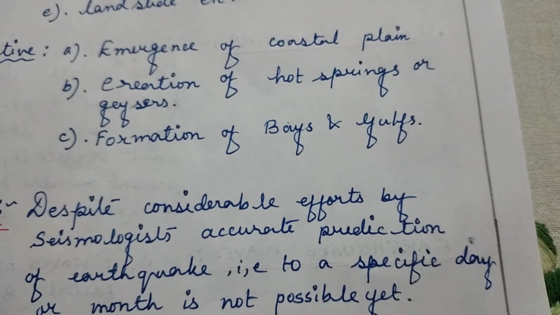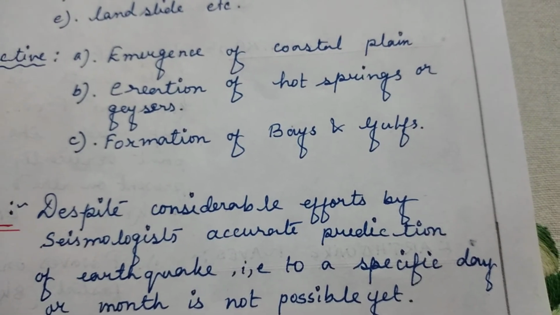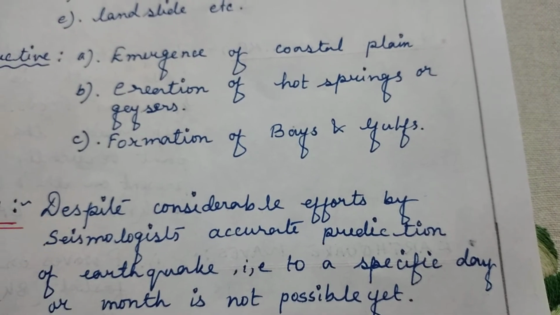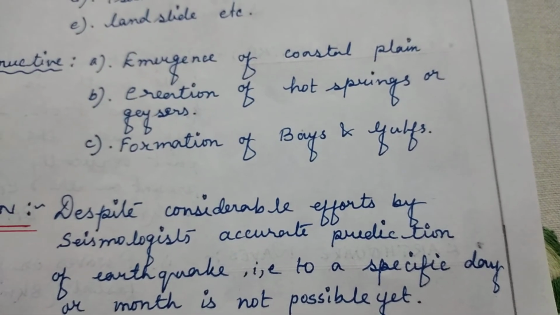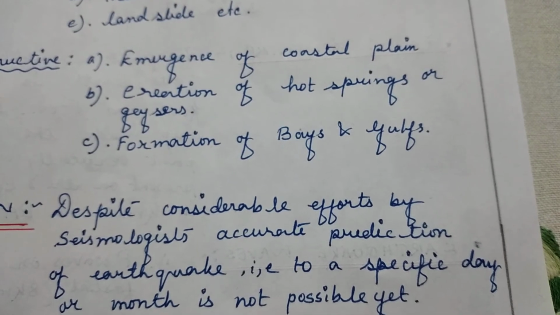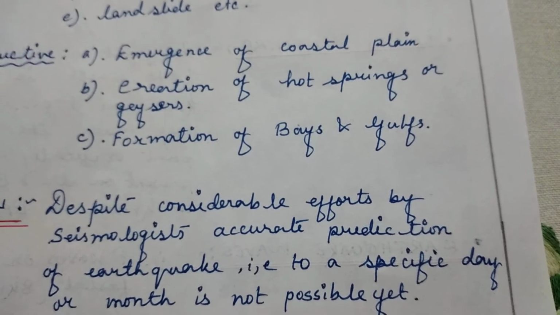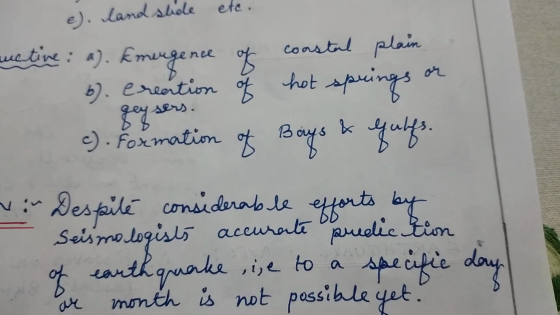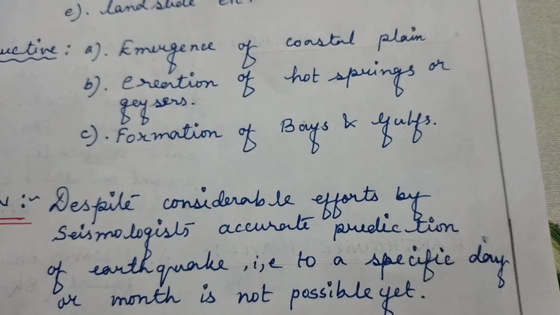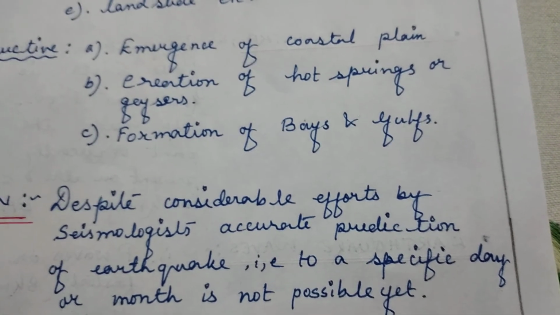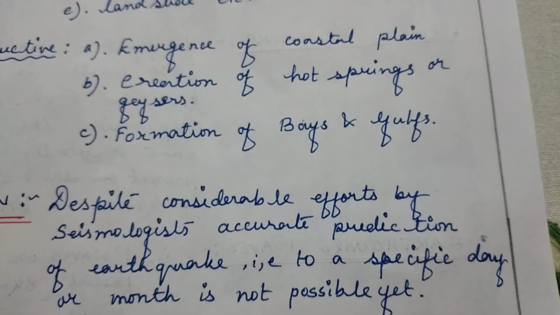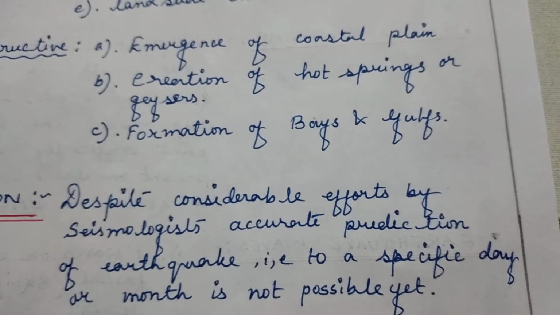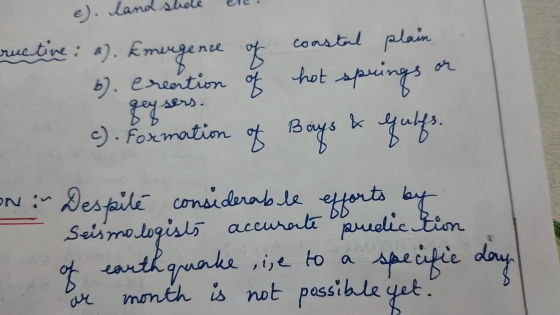Next thing that we can say, that due to an earthquake, a bay or a gulf can be formed. So we know about a bay, that is our Bay of Bengal. So it is one example. All over the world, many bays are present. So earthquake can create a bay or a gulf, which are very good for fishing or trading through sea.